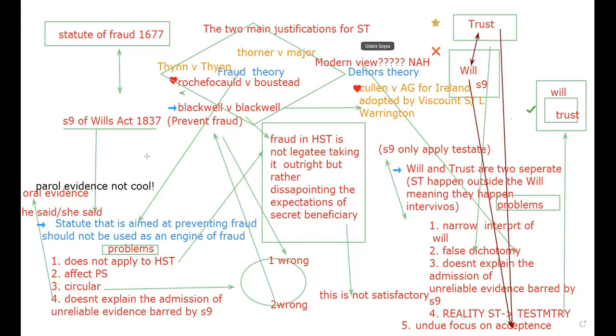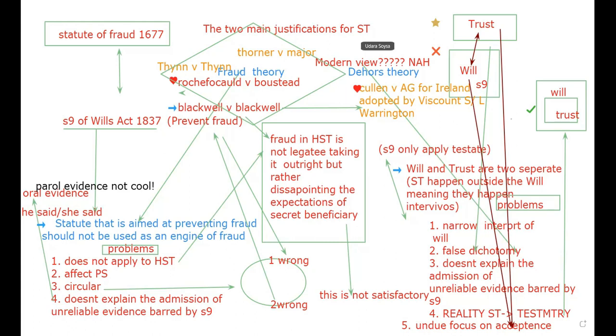If the secret beneficiary has indeed detrimentally relied on the expectation of receiving a gift from the estate, then it might be possible to provide some relief by way of proprietary estoppel, as in Thorner v Major. However, this is seldom the case. It is true that in every case a testator has relied on the secret trustee's promise to carry out the testator's wishes, and having died, it is too late to make alternative arrangements. This form of detrimental reliance might explain the admission of non-conforming evidence of the declaration of trust. But we shall see whether and to what extent it is reasonable for the testator to rely on this instead of sitting on the terms.